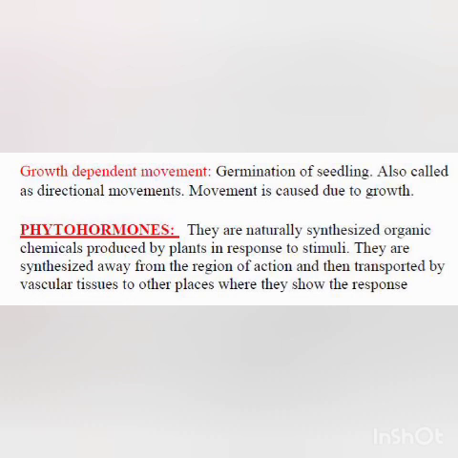Because there is no nervous tissue, there is no muscle. So how does it happen? Children, it happens due to the presence of certain chemicals, and these chemicals are called phytohormones. These chemicals transfer the stimulus to the rest of the plant. I hope it is understood by everyone.